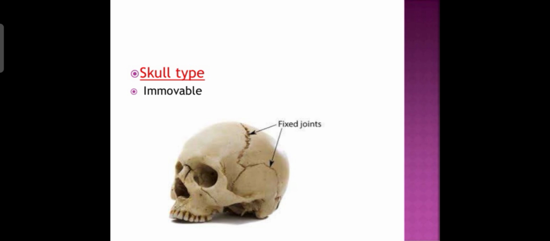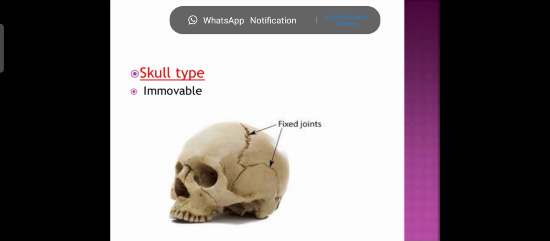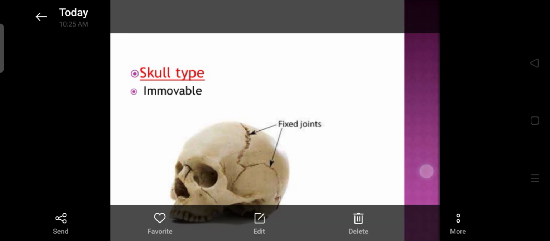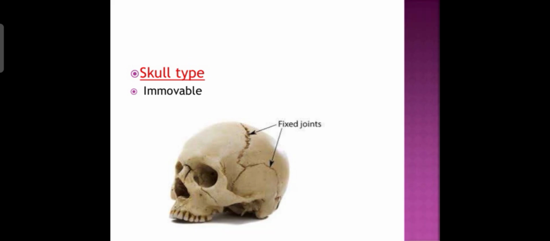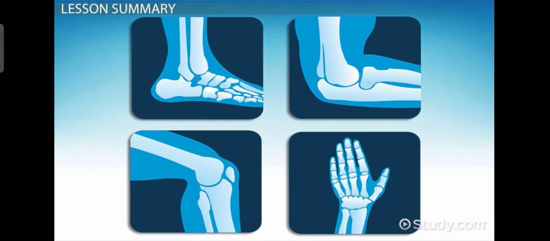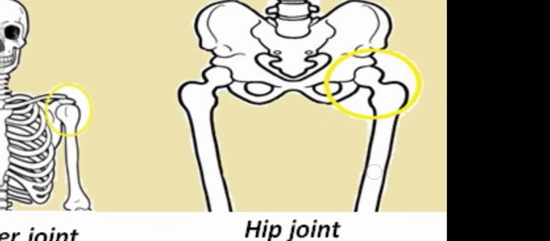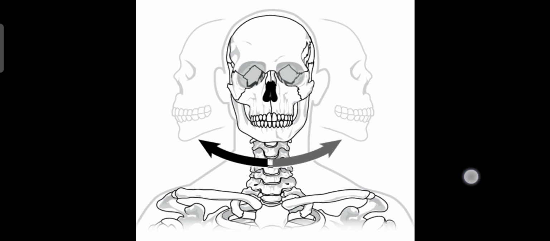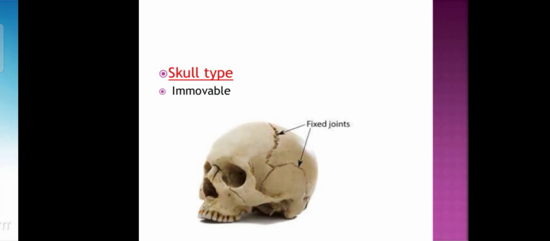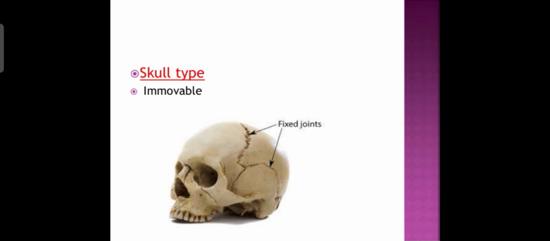That means there is no movement. The bones are immovable, so this is known as fixed joints. So these are the four types of joints: ball and socket, pivot joint, hinge joint and fixed joint.